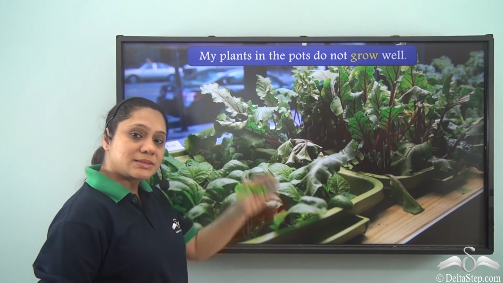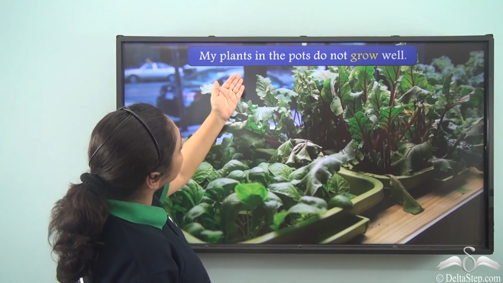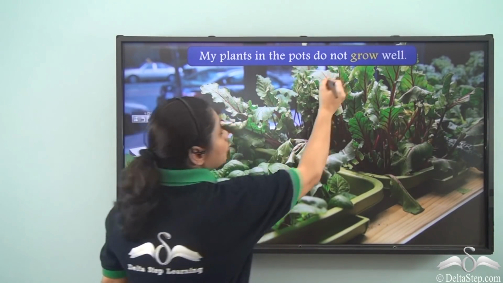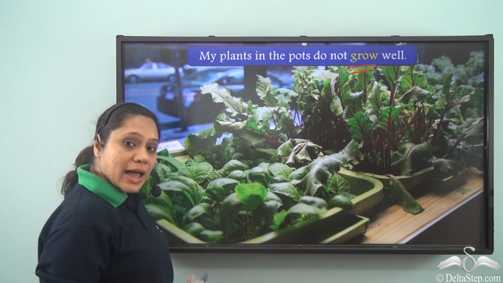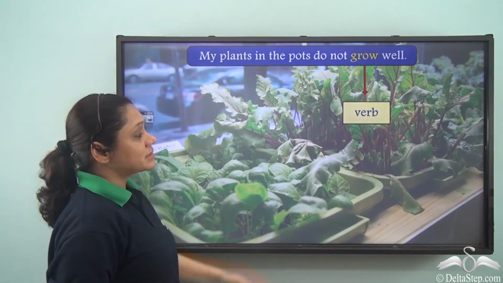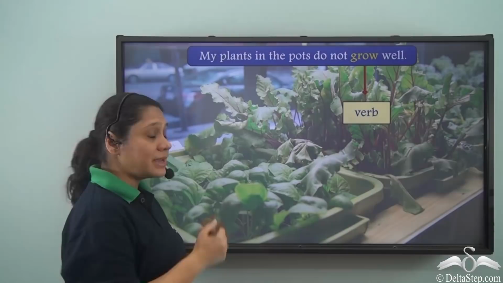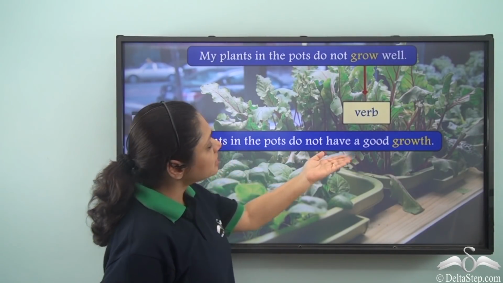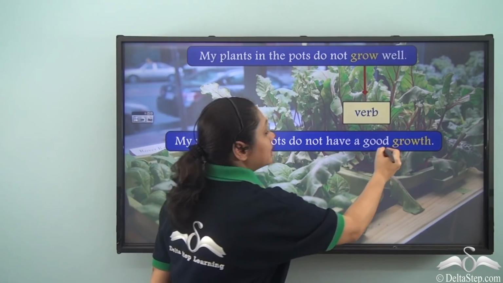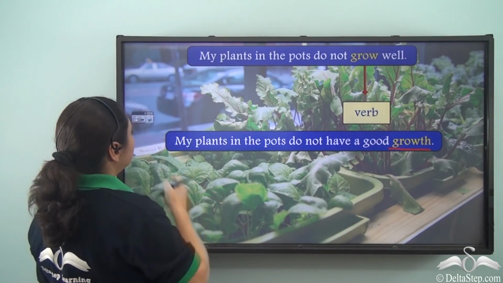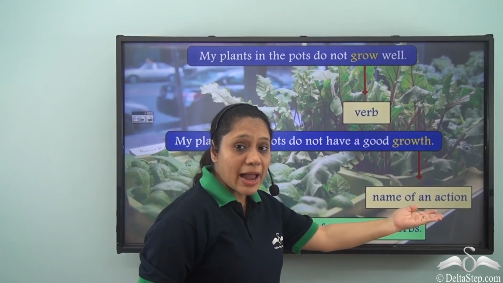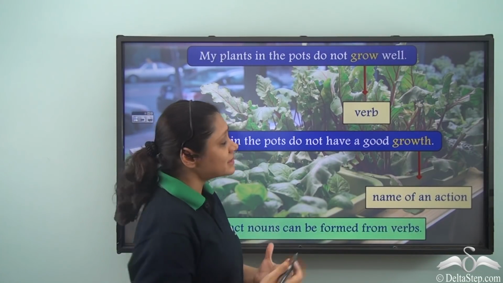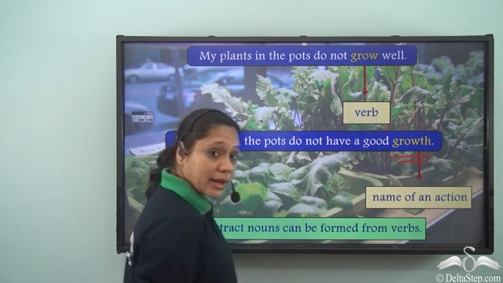Now let us look at this sentence. My plants in the pots do not grow well. Here grow is referring to an action, so it is a verb. But if I say my plants in the pots do not have a good growth, then the word growth here refers to the name of an action. It is not concrete. So this word growth is an abstract noun.